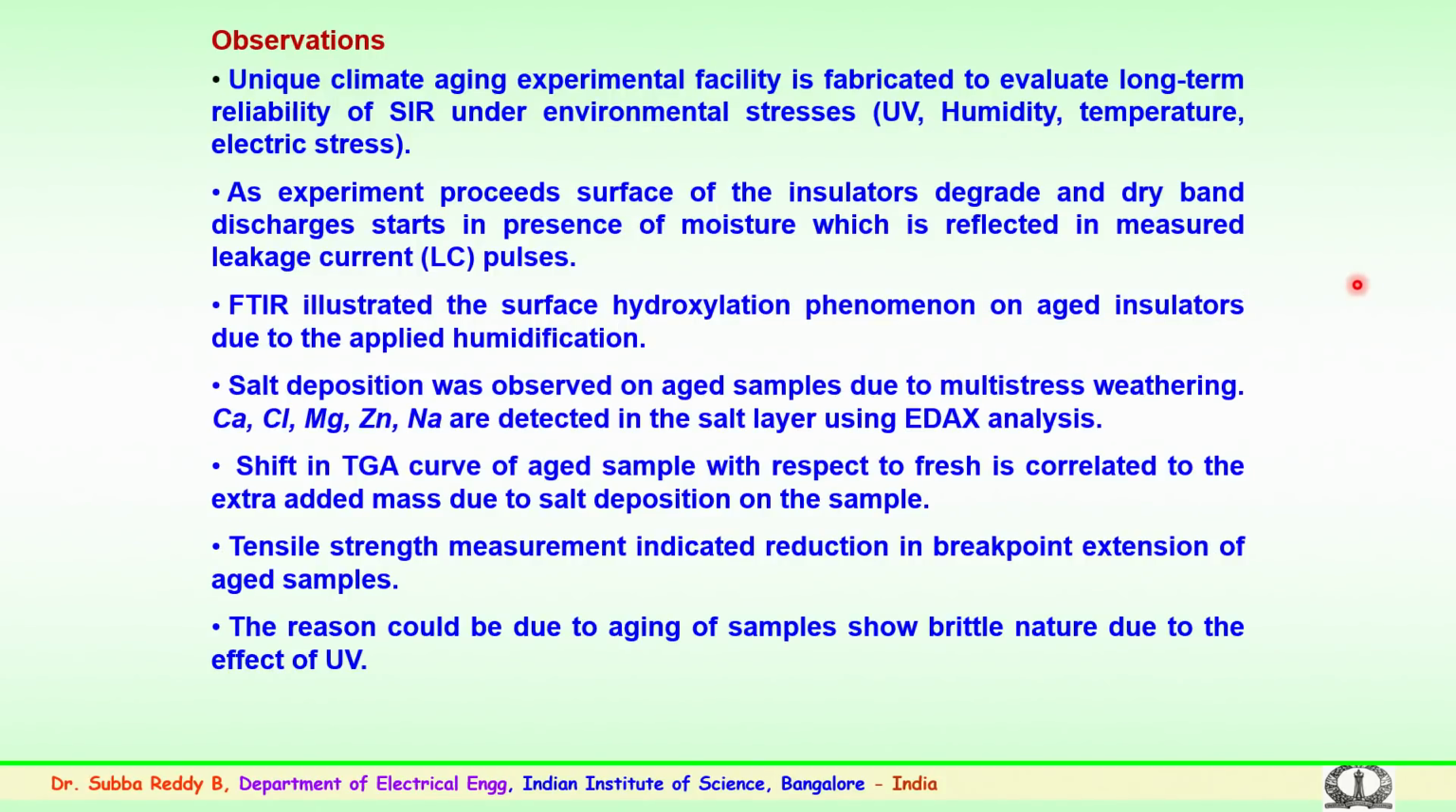Here initially experimentations were carried out under various conditions like temperature, humidity, UV and electric stress. Again the experimentations were further looked into for the lower temperature conditions also. For this a unique climatic ageing experimental facility was fabricated to evaluate long term reliability of silicone rubber insulators under environmental stresses. It was noticed as the experiment proceeds, the surface of insulators was degraded, and the dry band discharges start in the presence of moisture in the humidity conditions, which is reflected in the measured leakage currents.